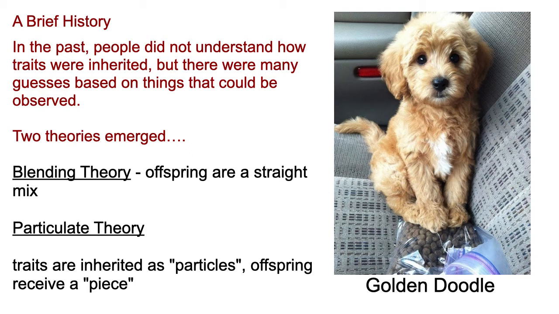So when scientists came up with these theories, they obviously had an idea that traits were passed on from parent to offspring, but they didn't really know how.